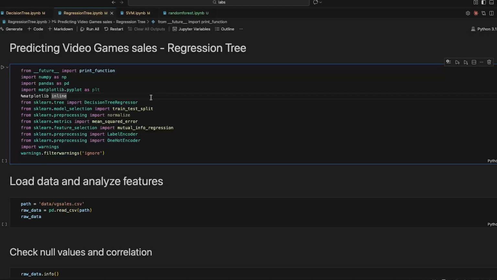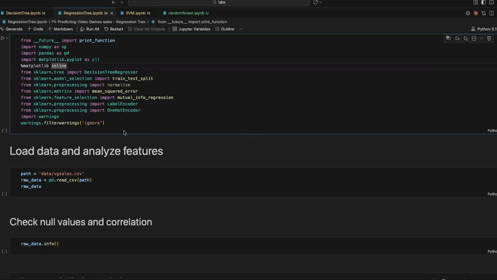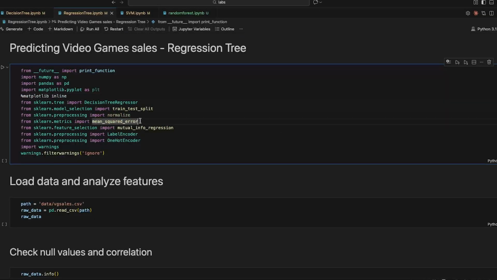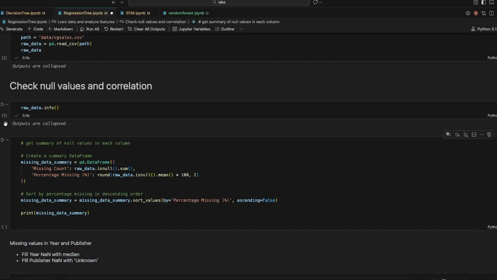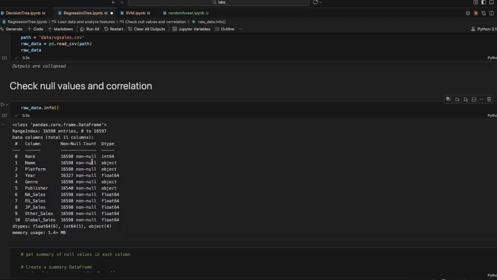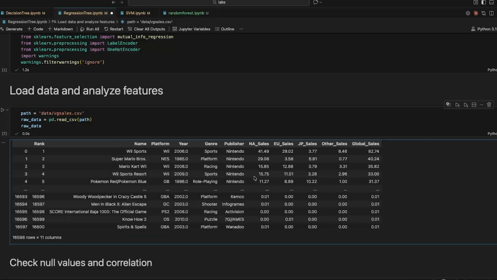So let's go to regression trees. The same architecture of trees, but instead of classifying, it will predict continuous numerical numbers, right? Let's load our data and check for null values. It's basically the same process of feature engineering. In this case, we're gonna predict the global sales of a game.